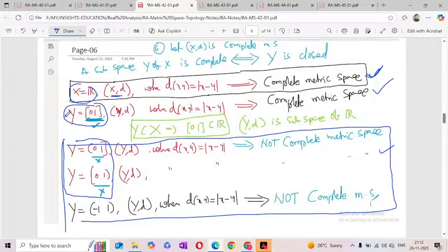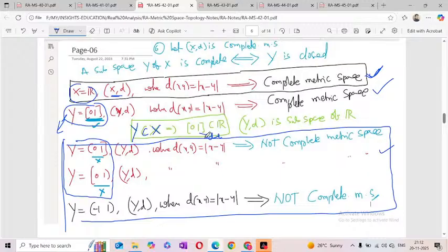What is the observation of these examples? Observe the second one is a complete metric space. Now we have to verify the relation between X and Y. Here Y is a subset of X, and moreover this closed interval 0 1 is a closed set.